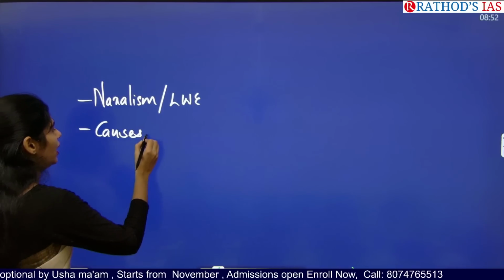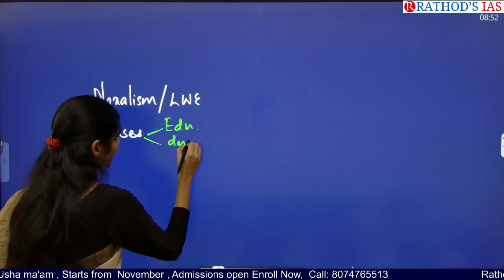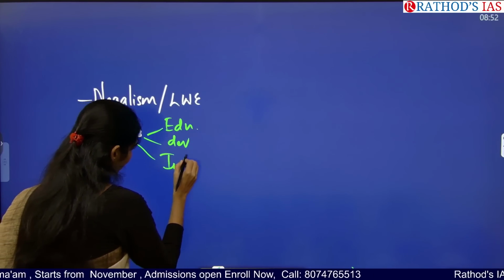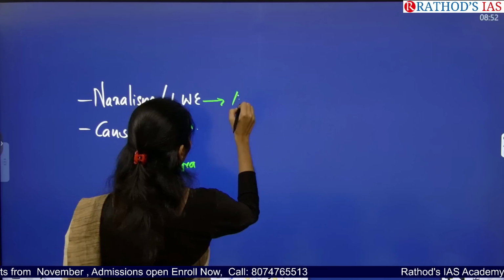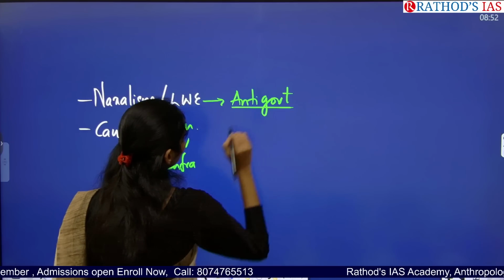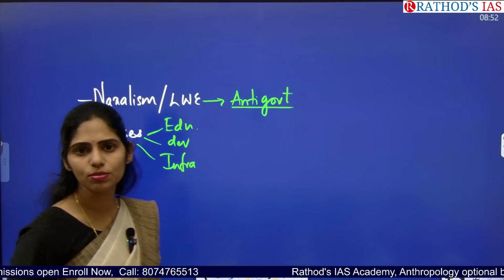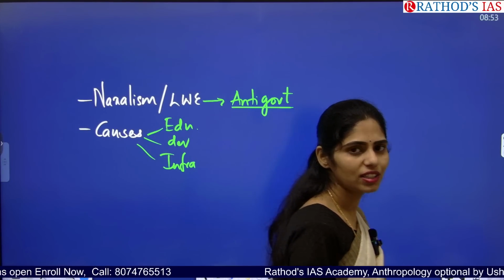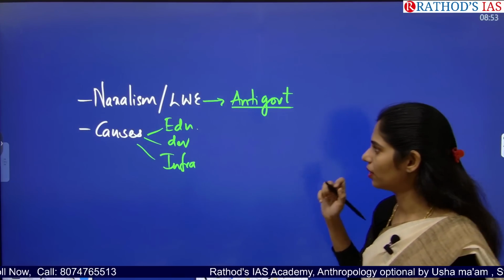Because of lack of education, lack of developmental activities, lack of infrastructure, and actually this Naxalism is an anti-government movement. They are anti-government. Okay, so why did the name Naxalism come? Because of the place where this movement had started. So where had this movement started in India? In the Naxalbari area of West Bengal.